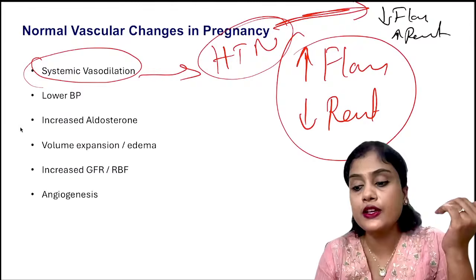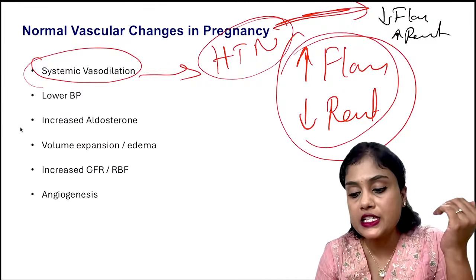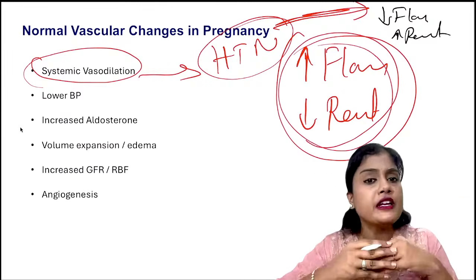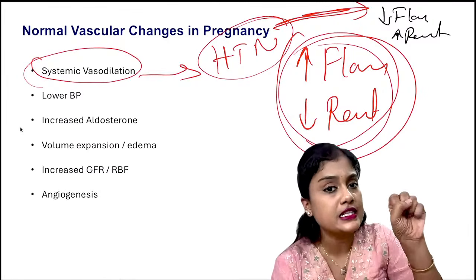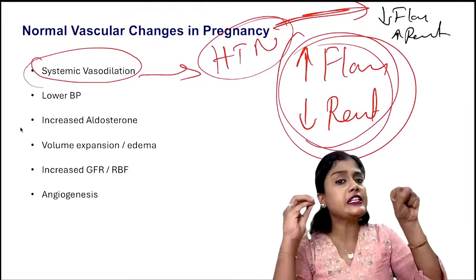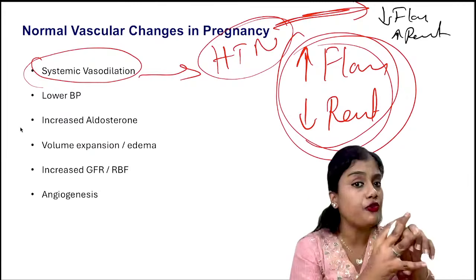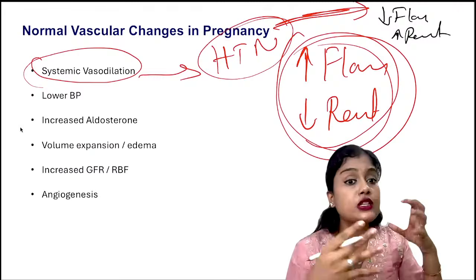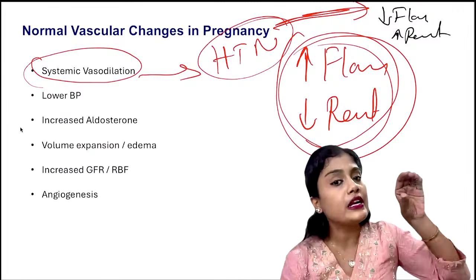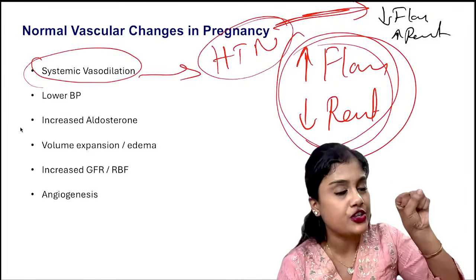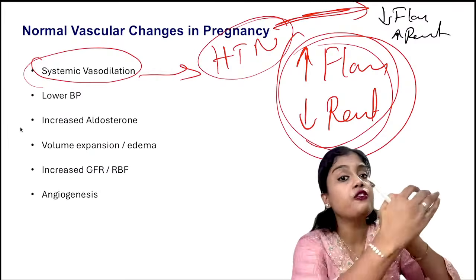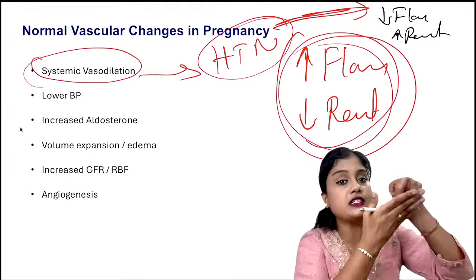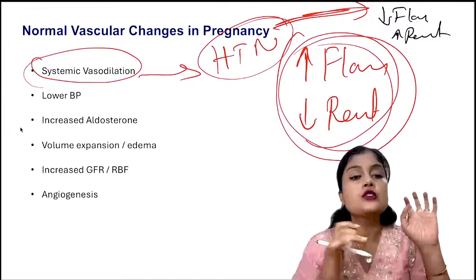So you should know that in normal pregnancy it should be high flow. When is there high flow? Just imagine a pipe. When there is no resistance at all in a pipe, more water flows easily, isn't it? That is why dilatation is there. But imagine a pipe which has a lot of constriction. That time you'll need a lot of pressure also. The resistance is there, and flow is also reduced. So there is increased resistance and reduced flow. This is how you should imagine.